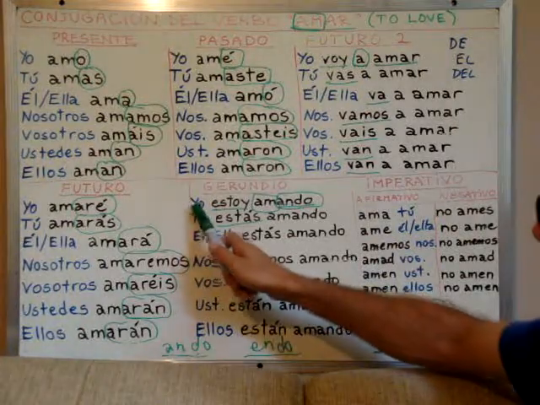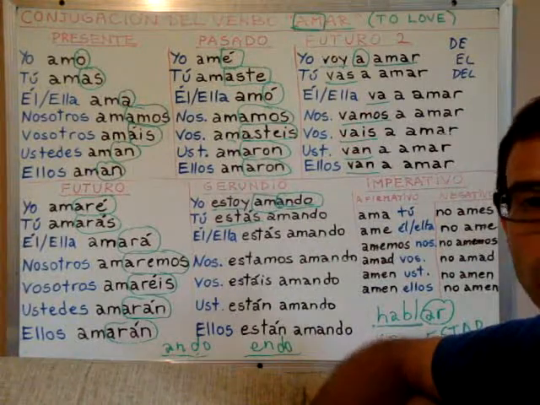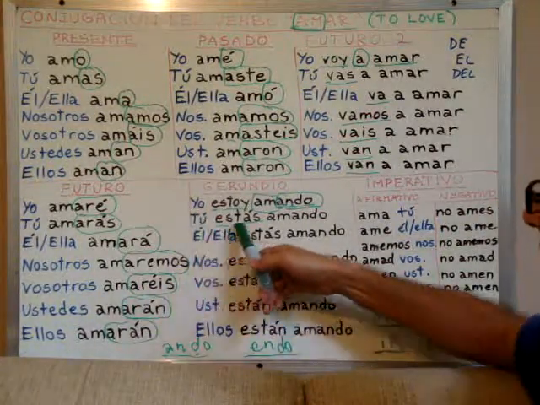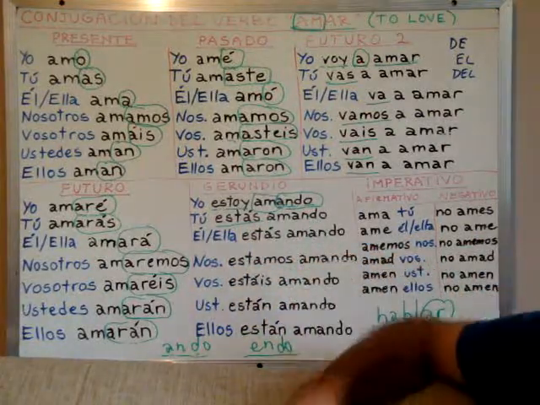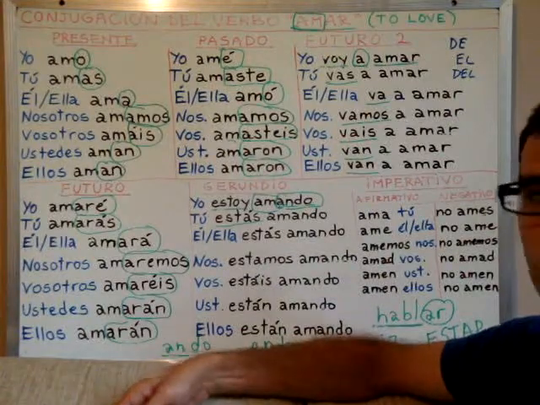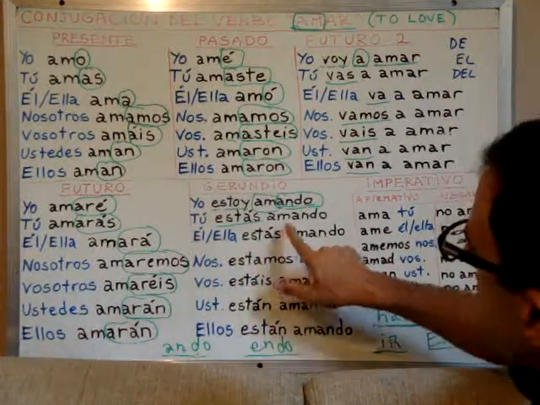So we say, yo estoy amando. I am loving. Tú estás amando. You are loving. Él está, sorry, here I made a mistake.